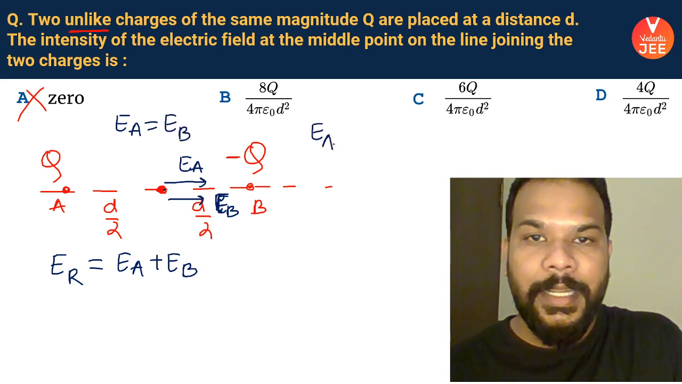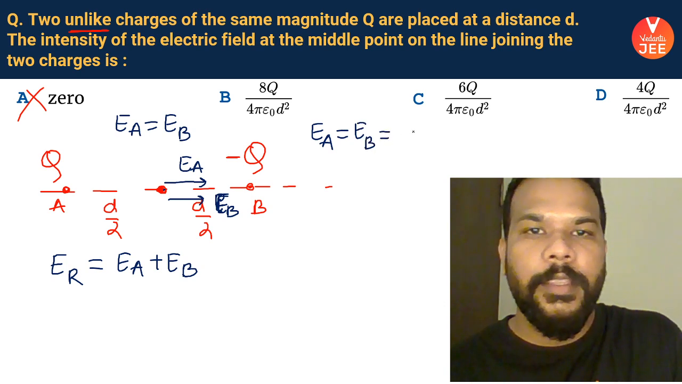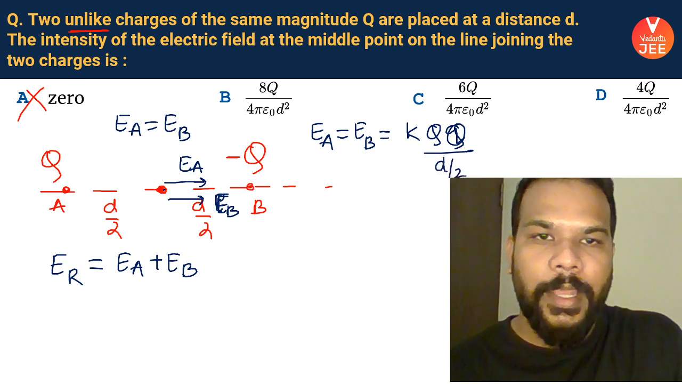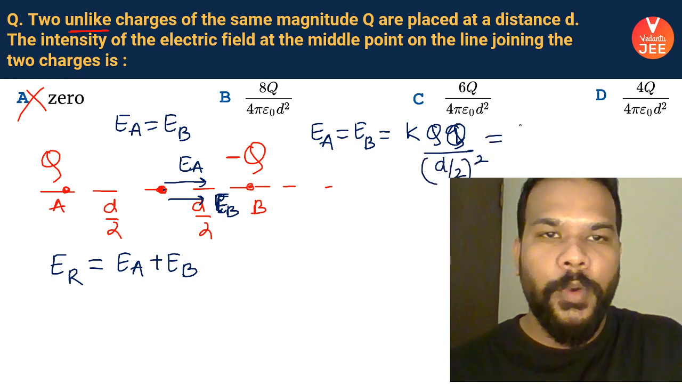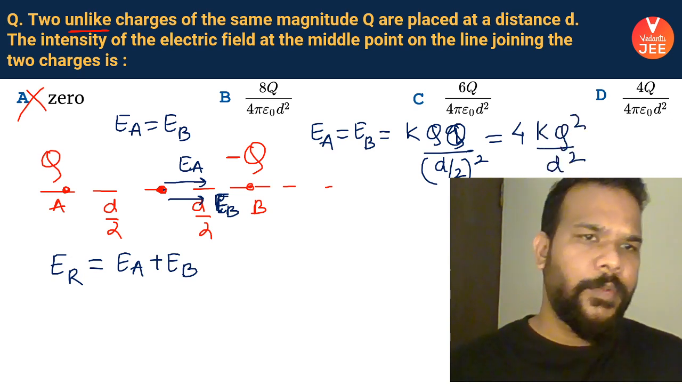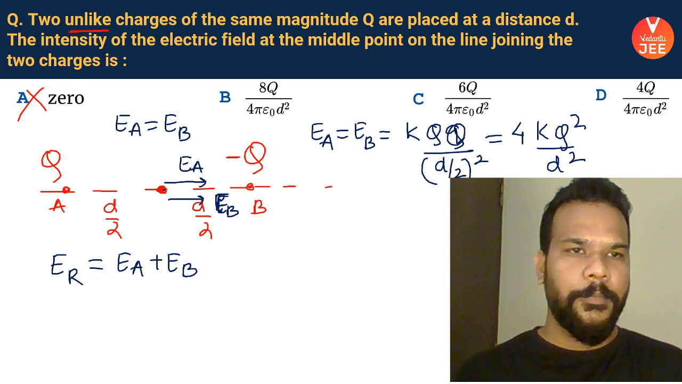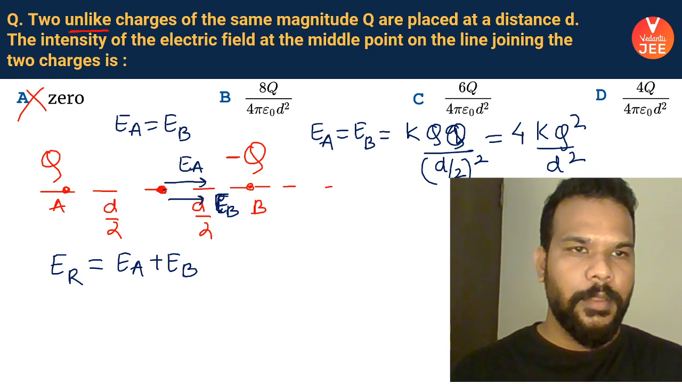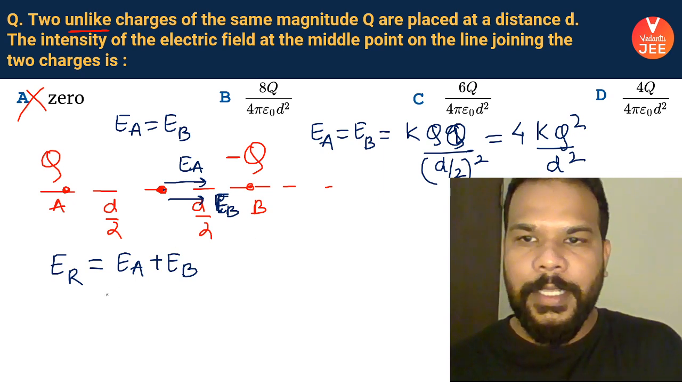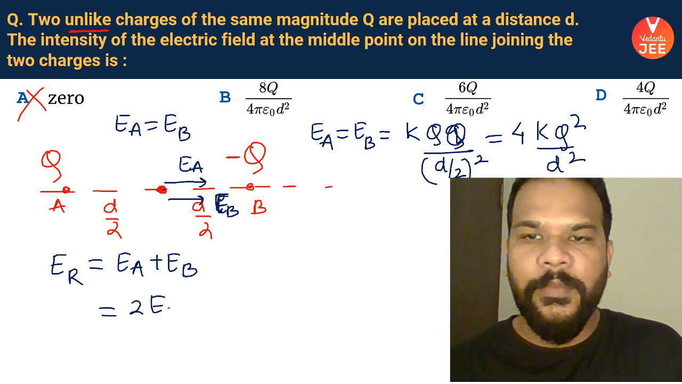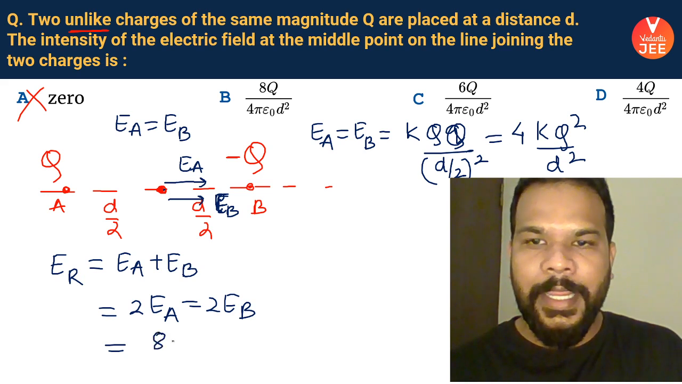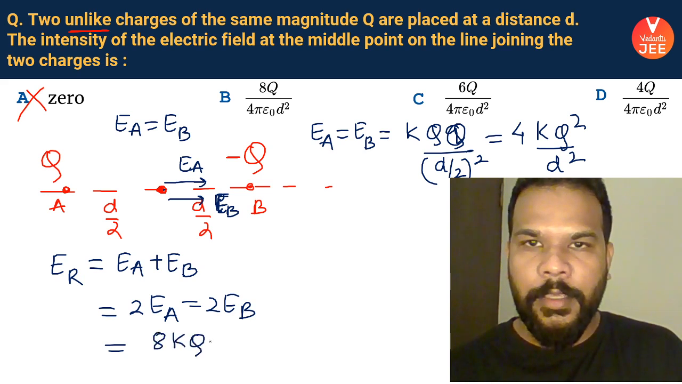How? You can see that EA equal to EB equal to KQ1Q2 by R square. R is D by 2, so squared. So what do I have? I have 4KQ square by D square as the value of electric field. Let's see if it is visible to all of you or not. I hope it is visible. Yep, it's visible. So you can see that the net electric field is 2 times the electric field of A or 2 times the electric field of B. So that means the answer is 8 KQ.